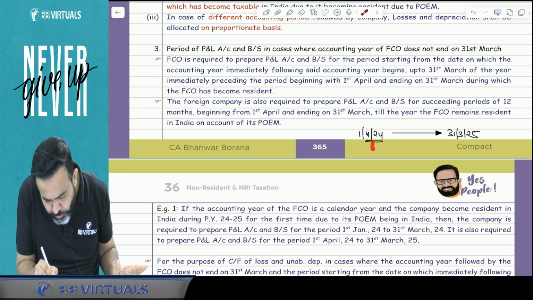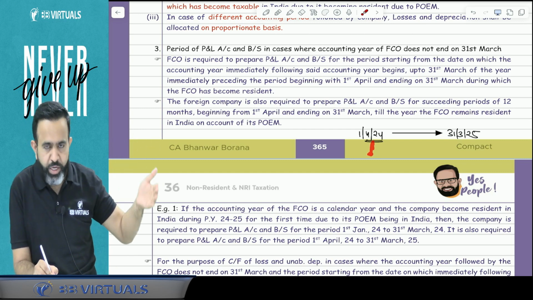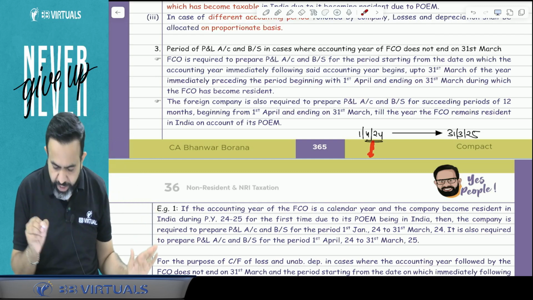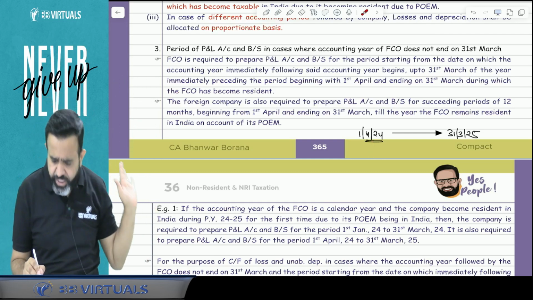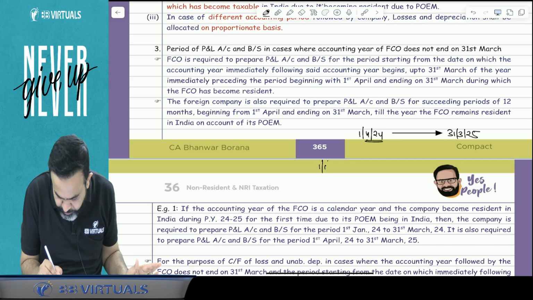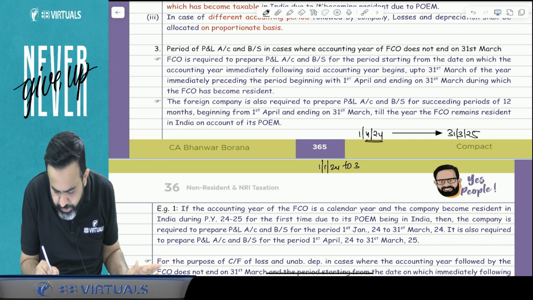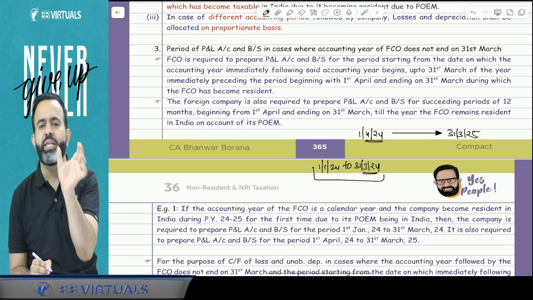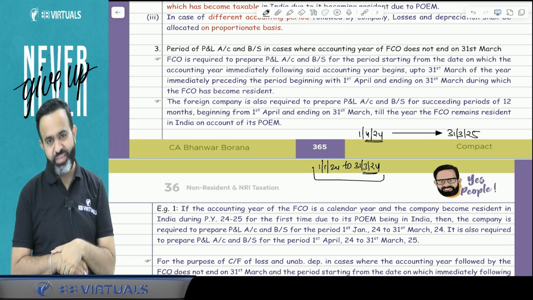So just before 1st April 2024 is 31st March 2024. Suppose they follow the calendar year, then you have to prepare the P&L and balance sheet from 1st Jan 2024 till 31st March 2024. Means this 3-month profit and loss account and balance sheet you also have to prepare.